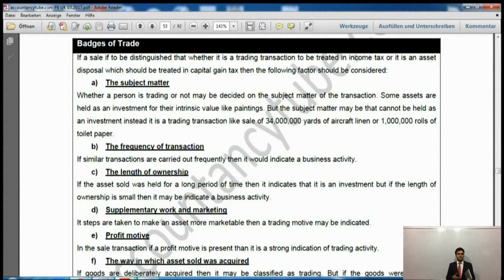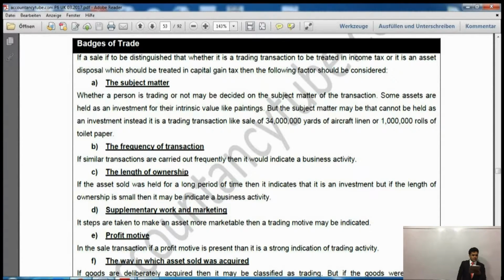Now, when things are that complicated, the badges of trade help us to understand whether it is a trade or a sale of capital assets. So after differentiating that, we will determine whether we have to pay capital gains tax or income tax. Now this understanding is very, very important, because otherwise we will not be able to determine whether we have to pay capital gains tax or income tax. So that's why the badges of trade are there to help us differentiate. If we are doing the business, then it will be income tax. If we are not doing the business, then that will be capital gains tax.